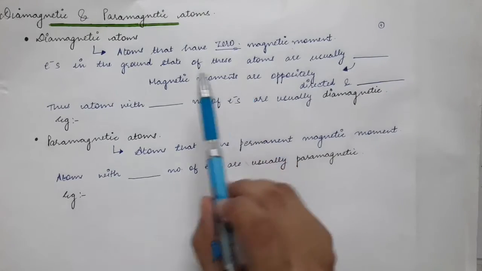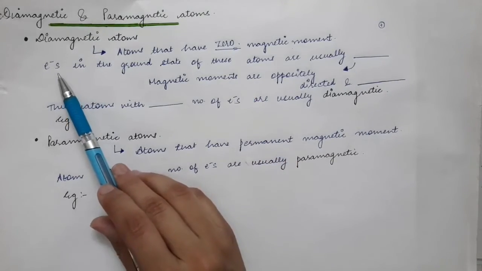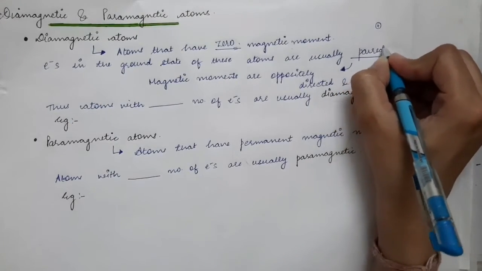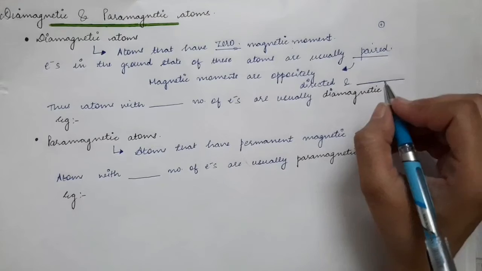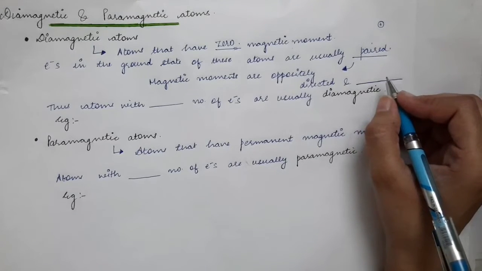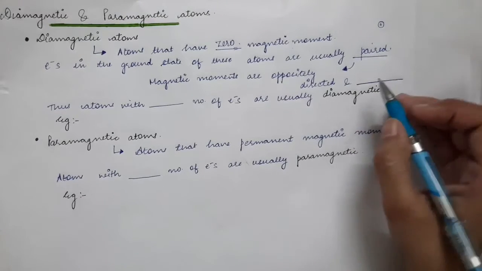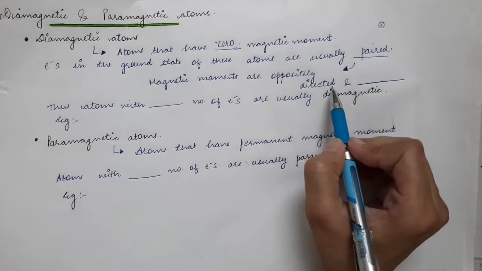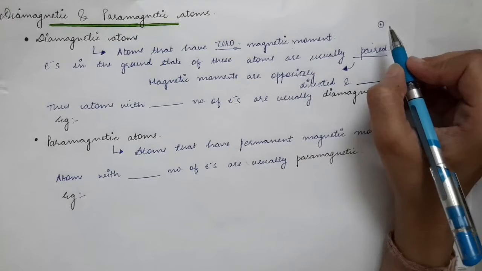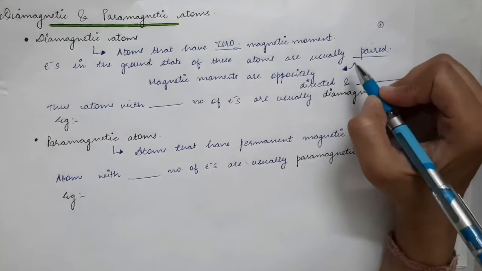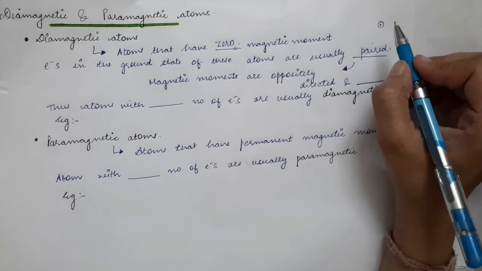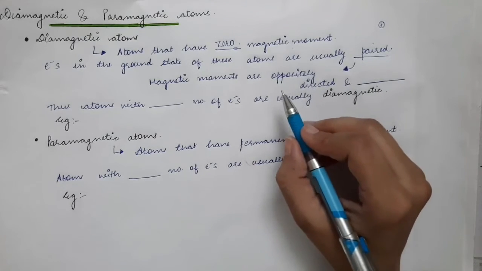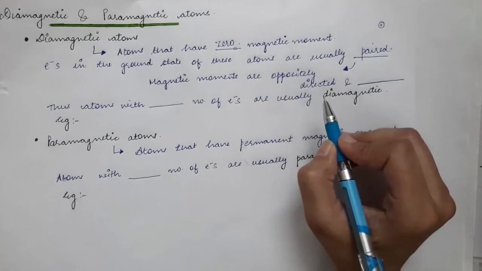But if you have electrons which are paired in the ground state, meaning you have an even number of electrons present in the atom, then the magnetic moments of the electrons are oppositely directed. So if you have an even number of electrons, the magnetic moments will be directed in opposite directions, and that will cancel each other.